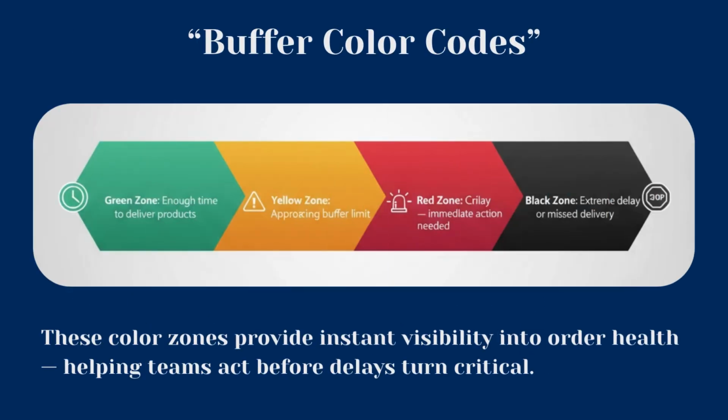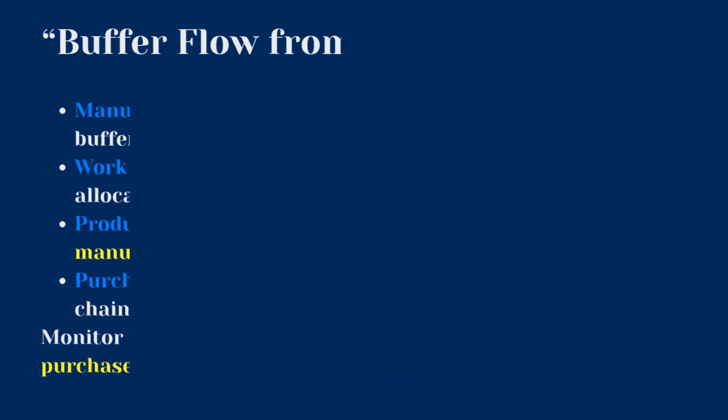Green, safe zone. The order is progressing smoothly. Yellow, warning zone. The order is approaching the constraint limit. Red, critical zone. Immediate attention is required to avoid delay. Black, overconsumed. The buffer has exceeded its limit. This order is delayed. This simple yet powerful visual helps the team focus on what needs action first, ensuring better control and faster response across all operations.